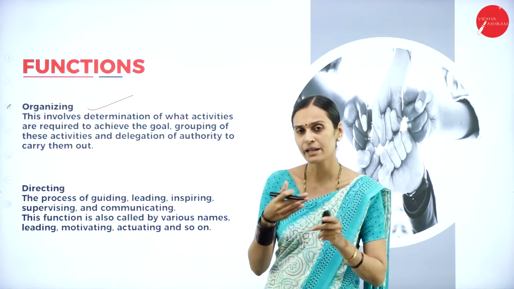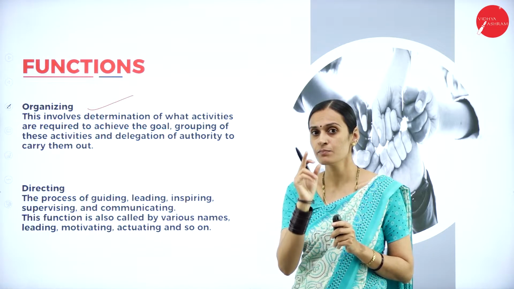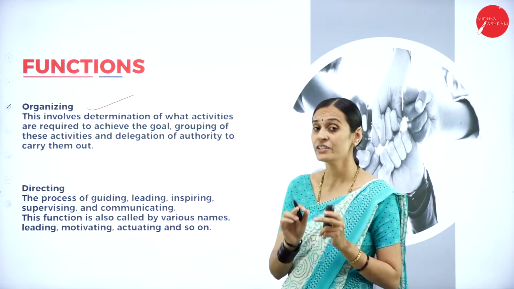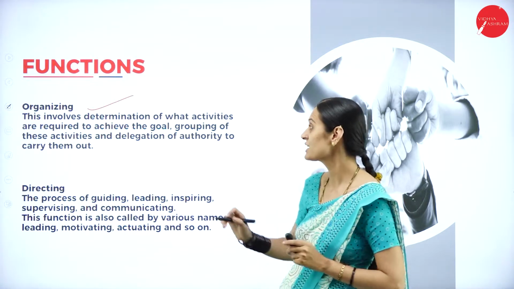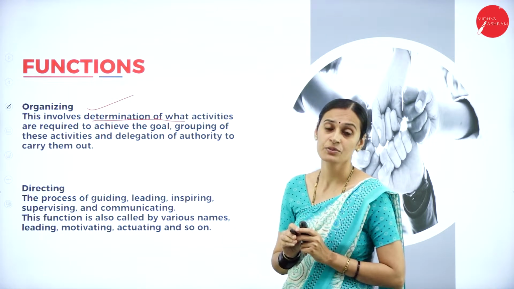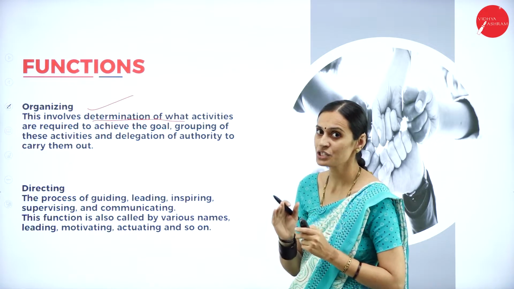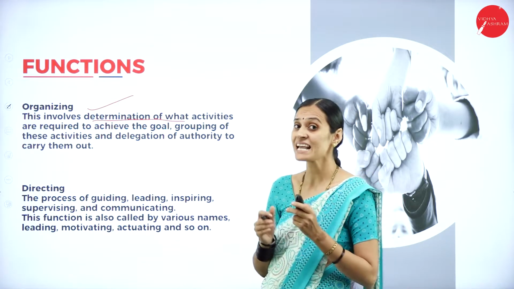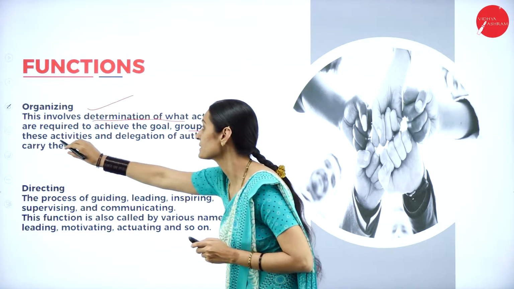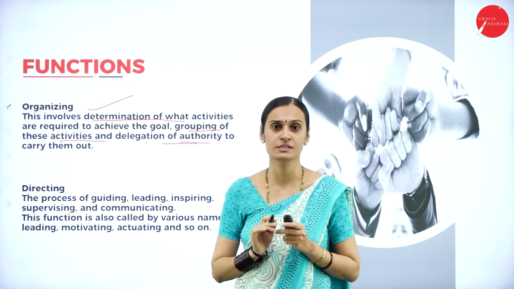After planning, you have to organize in a well manner, and it is one of the important processes required to reach the goal. It involves different activities: determination of activities, which types of activities we have to do, classifying the activities, which means grouping of activities, and delegation of authority to carry out the process.